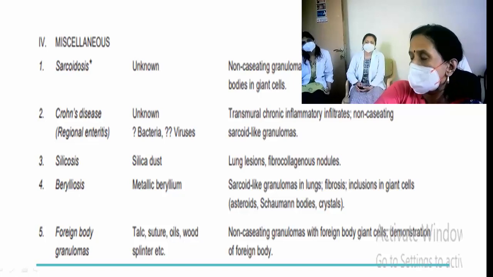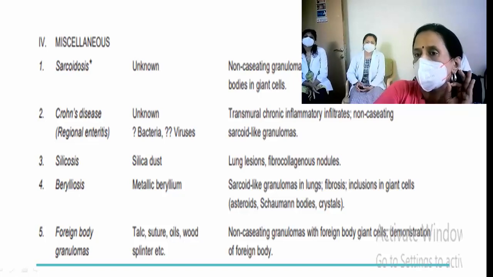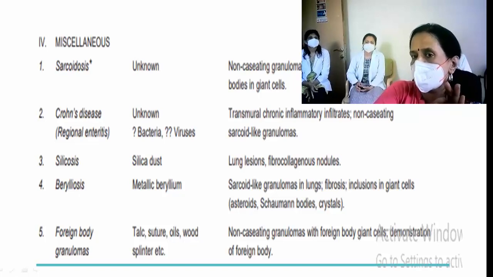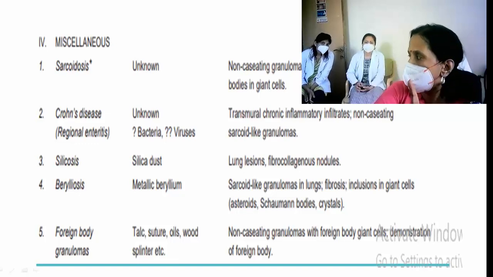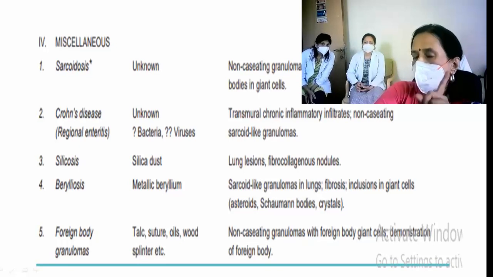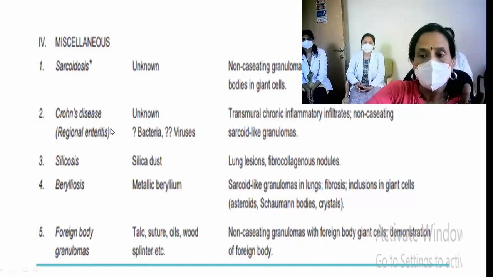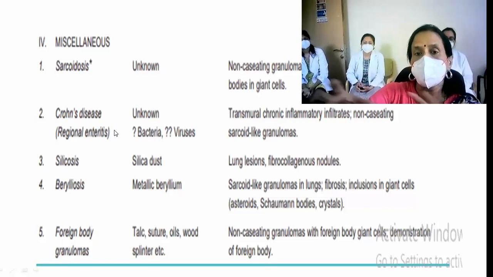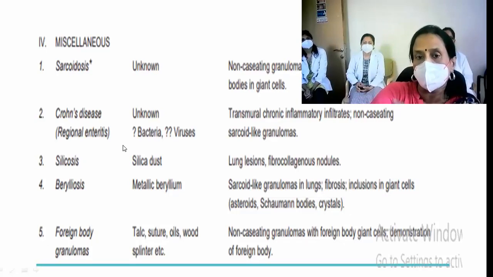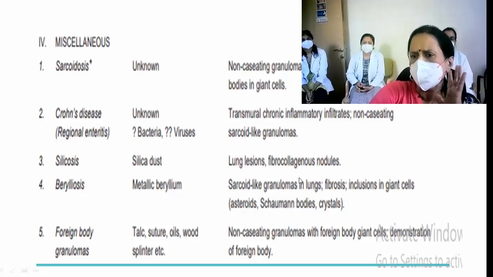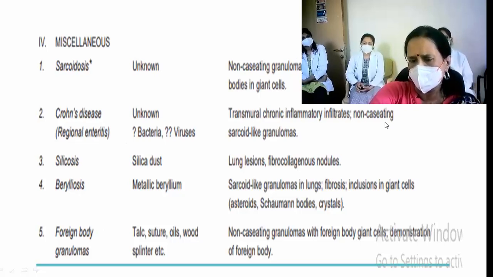Okay, they are also called hard tubercles. And within the giant cells, we see two nice inclusions. They're called asteroid bodies and Schaumann bodies. So what are they called? Asteroid and Schaumann. So next is Crohn's disease. You know that the intestine will show non-caseating granulomas, present in all the layers. Silicosis, berylliosis, foreign body, all this, when they enter into the tissues, they cause a reaction. That is granulomatous reaction. Yes.